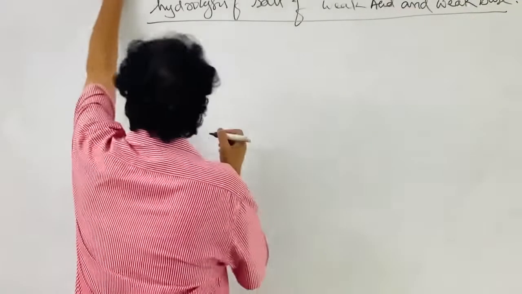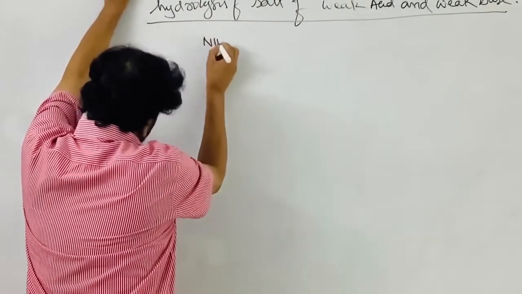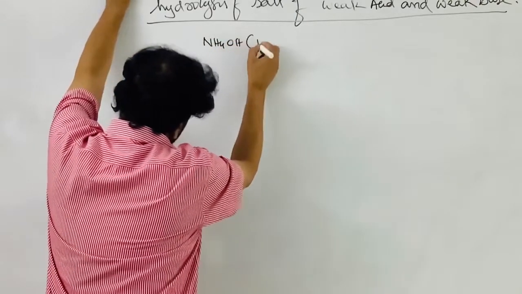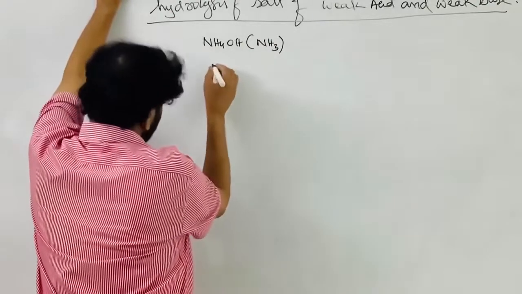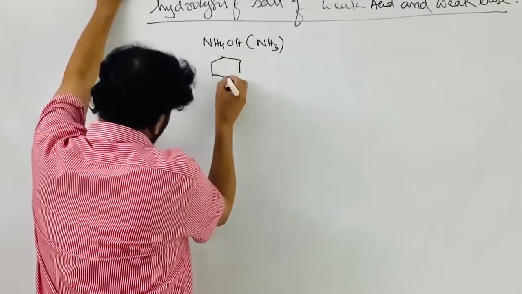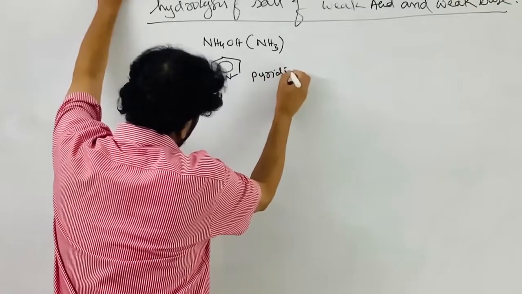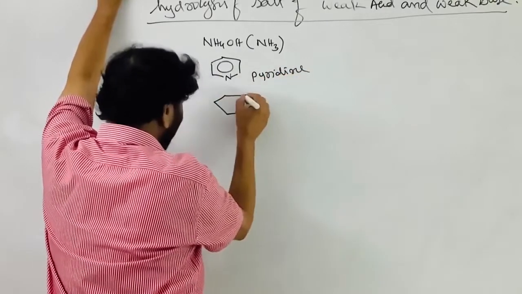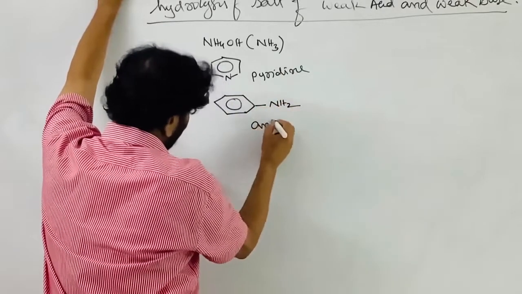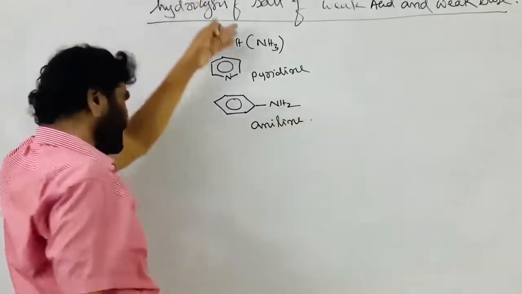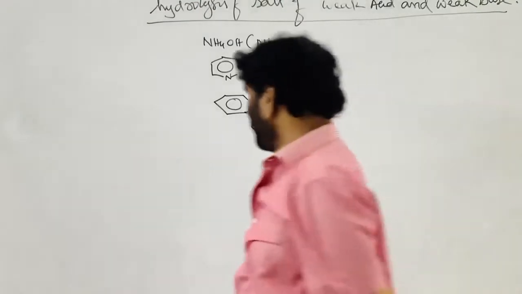Weak base. Normally the weak base is ammonium hydroxide. This is pyridine, an organic base, pyridine, aniline, all organic amines, aniline. So like that we can write many things, under ethylamine, like that we can write many things.